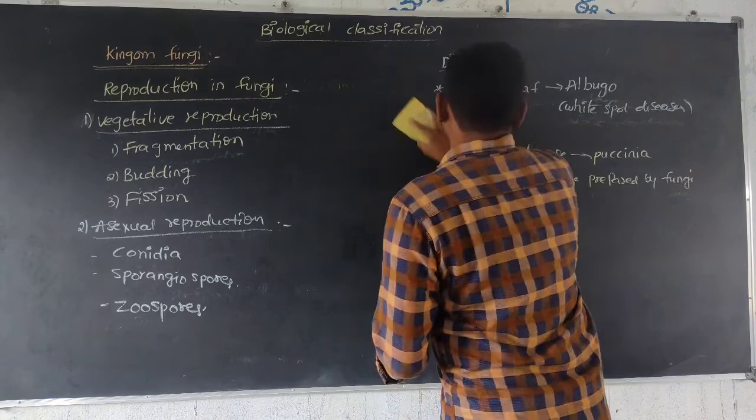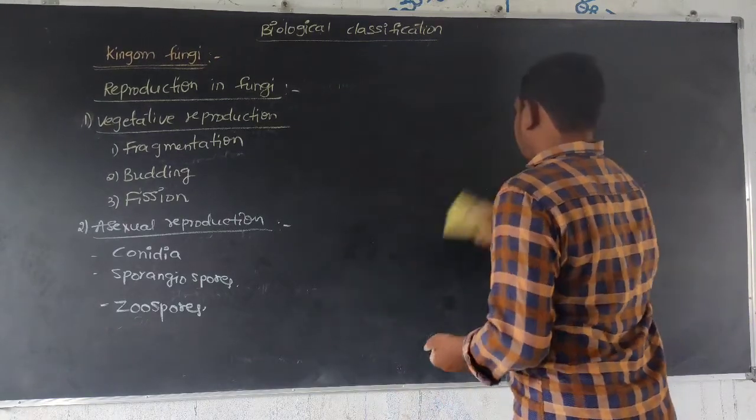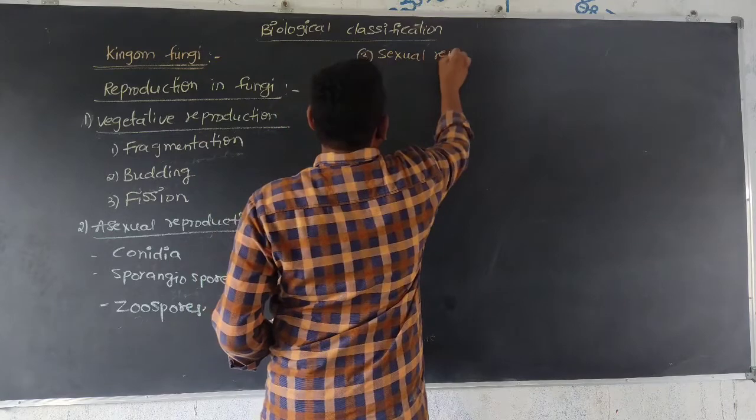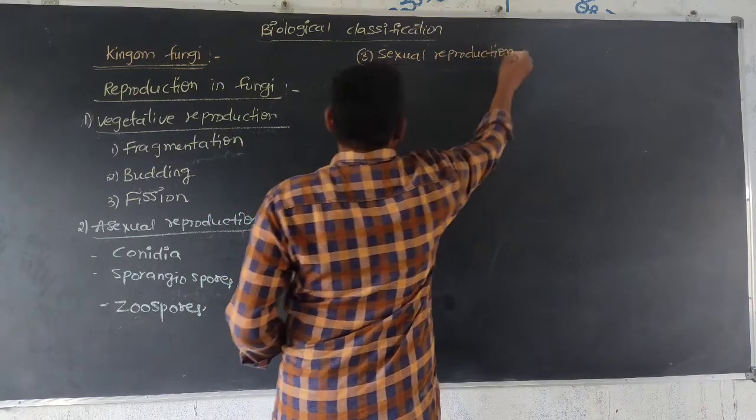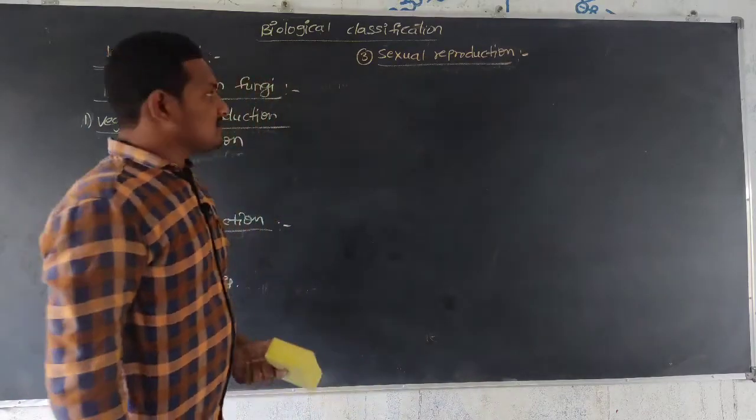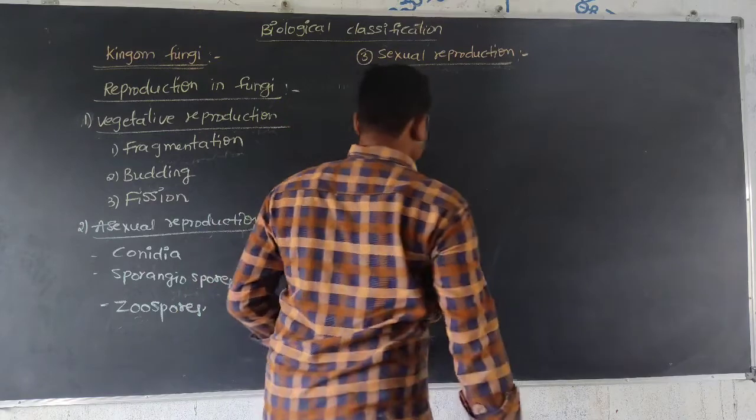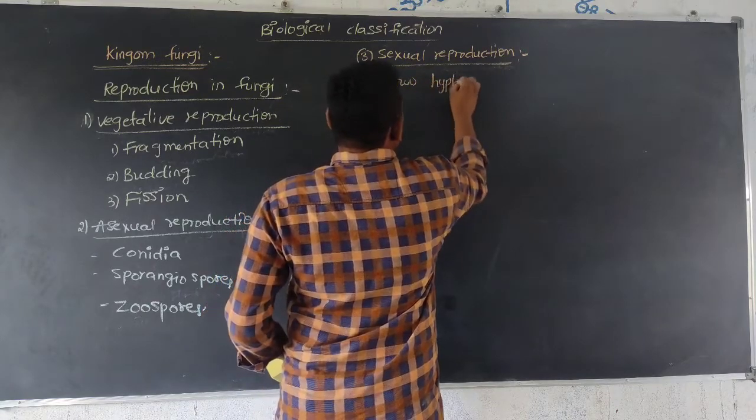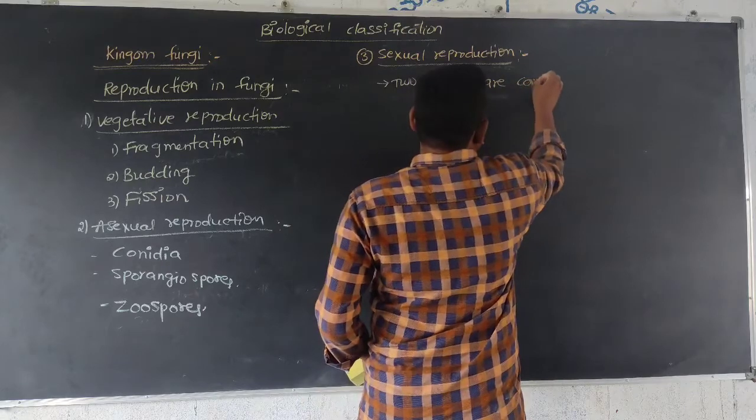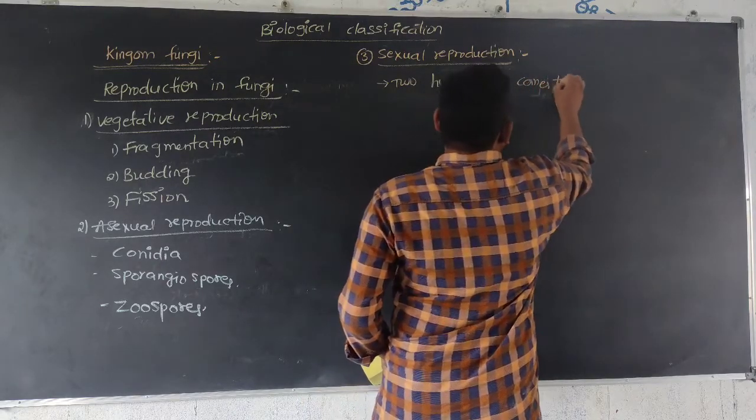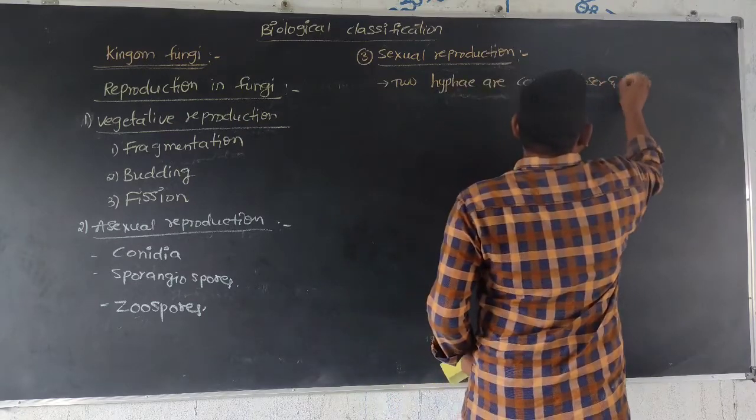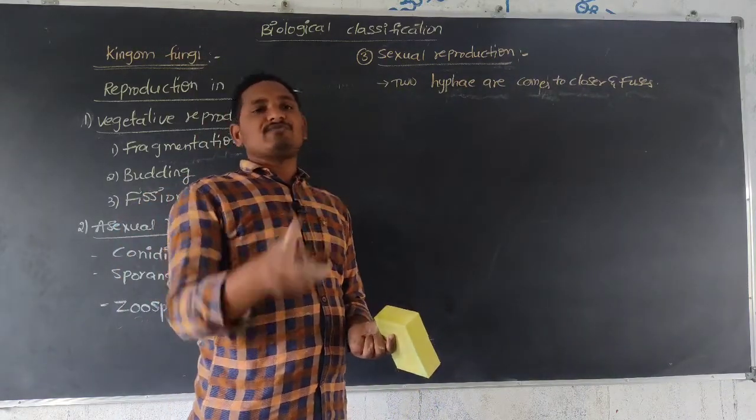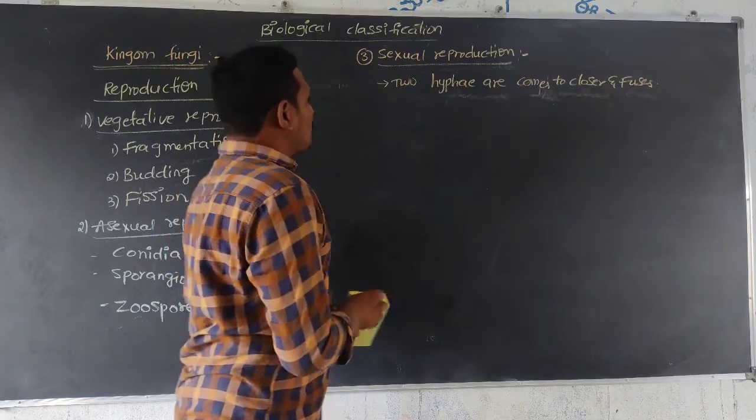Next, sexual reproduction. When we talk about sexual reproduction, in some fungi, two hyphae come closer and fuse their bodies. So that is one method.